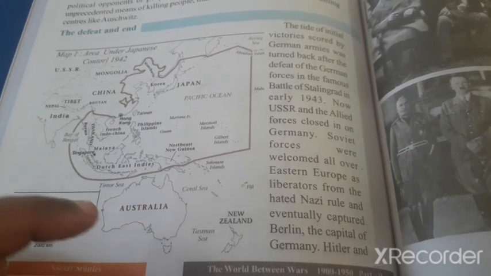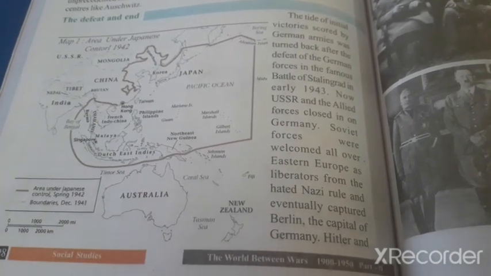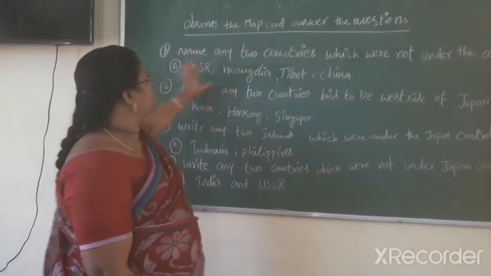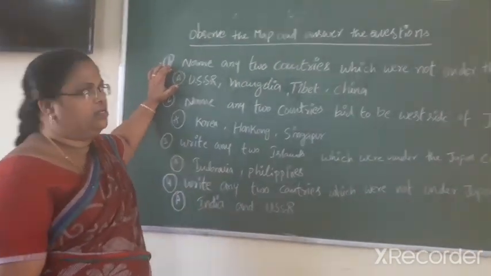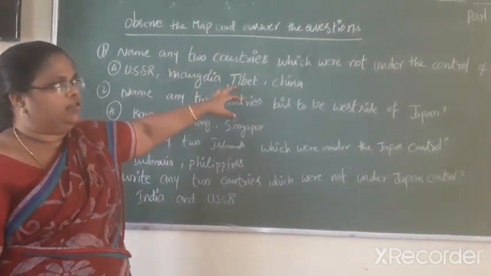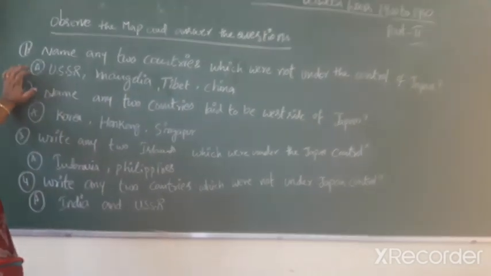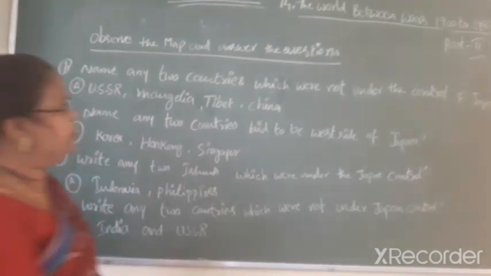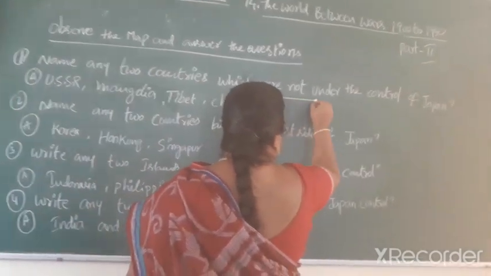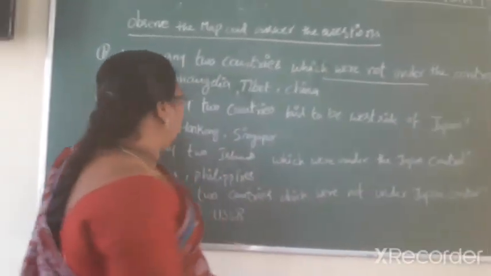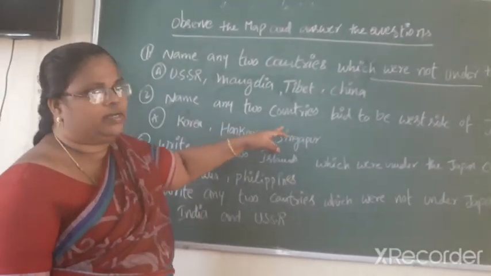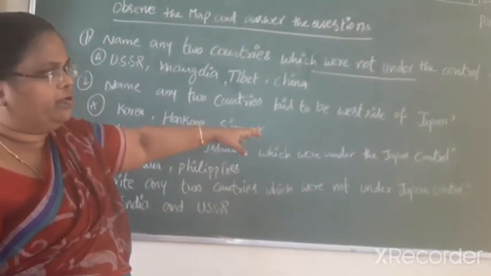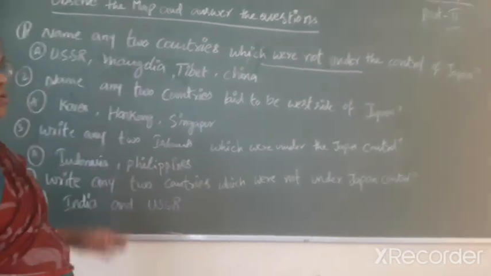So these form the questions and answers. Answer the questions. Name any two countries which were not under the control of Japan. USSR, Mongolia, Tibet, China. Name any two countries that lie on the west side of Japan.